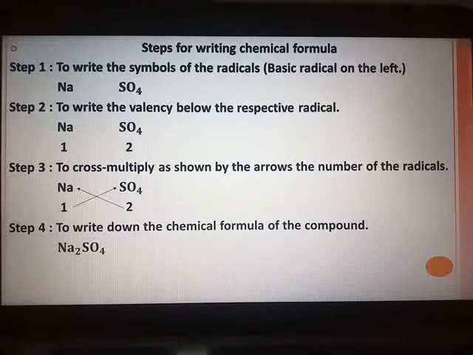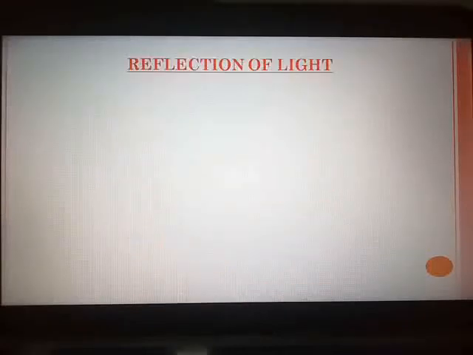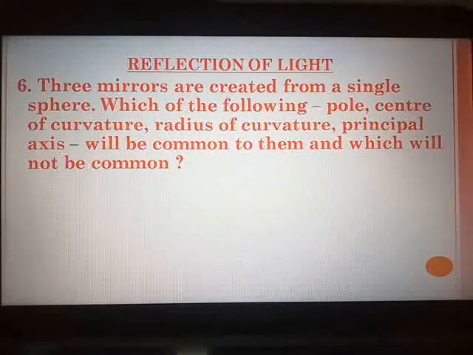With this, we complete the revision for chapter number 4, and thus the revision for section A is also over. Section A, reflection of light, we have already completed recently, so a small part of it is left. Question number 5, one numerical is done for you, and you have to study only that one numerical for the exam. Other two, you do not solve. You can just omit that, and move on to question number 6.